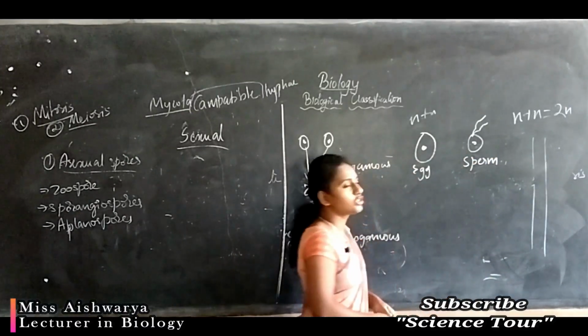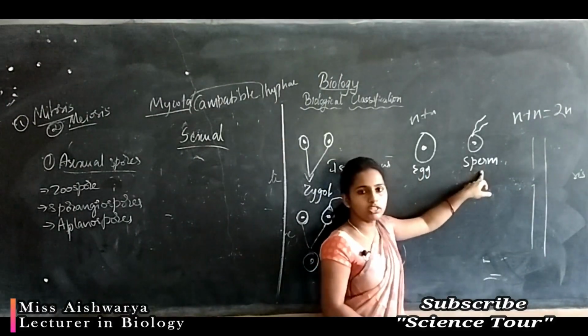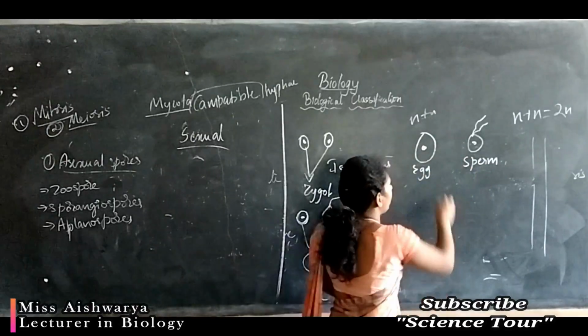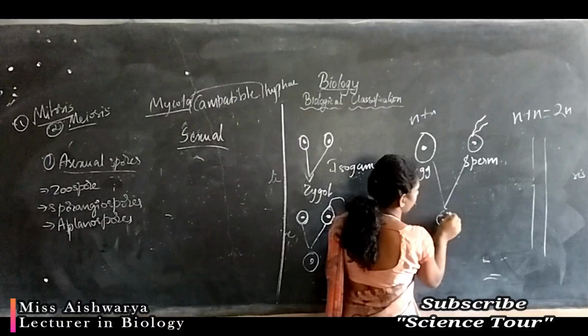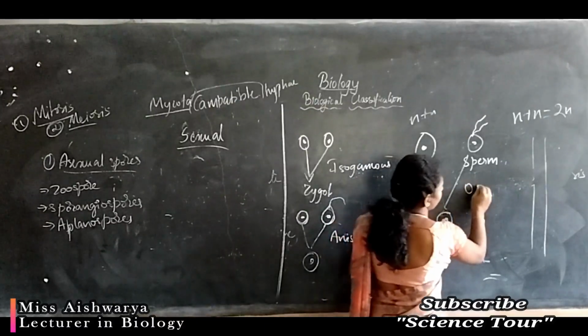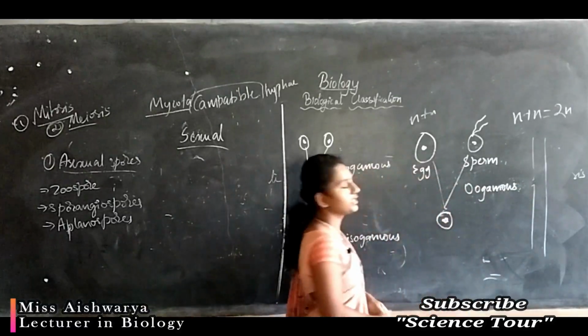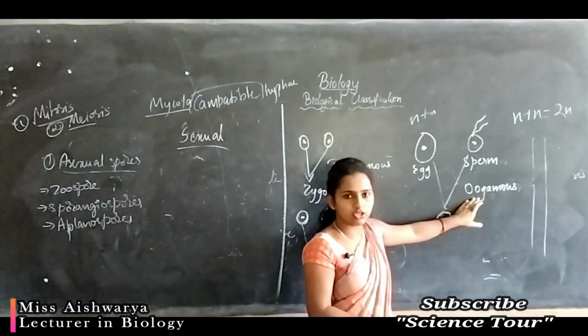The fusion between the large egg and the very small motile sperm produces a zygote, and this process is called the oogamous type of reproduction.